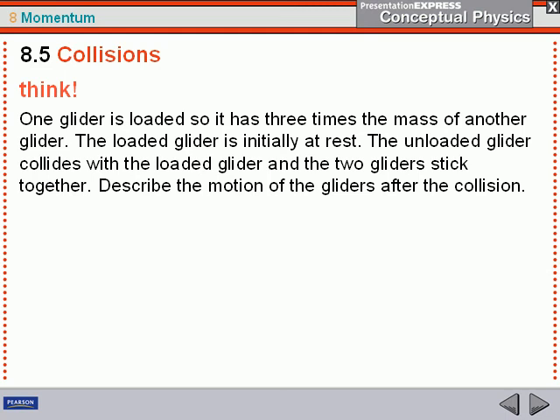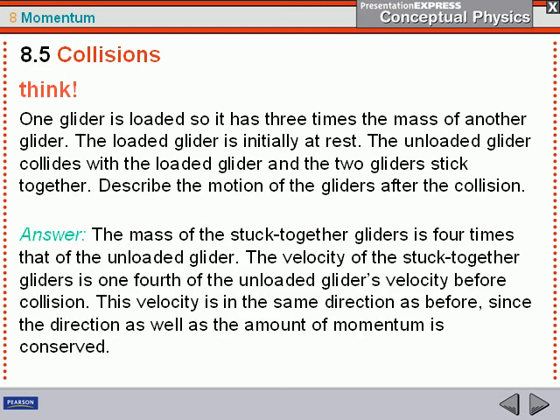And if one's at rest and they stick together, they're going to go in the direction of the glider that was moving. So let's see. The mass of the stuck together gliders is now 4 times that of the unloaded glider. The unloaded glider had a mass of 1, so to speak. The loaded glider had a mass of 3. The velocity of the two stuck together gliders is going to be 1/4 of the original velocity of the unloaded glider, because now the mass is 4 times what it was before. And like I said, the velocity is going to be in the same direction as before, since the direction as well as the amount of momentum is going to be conserved.